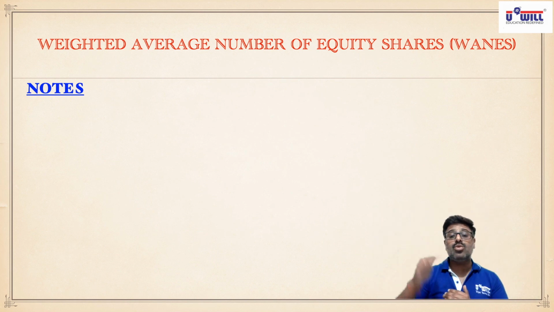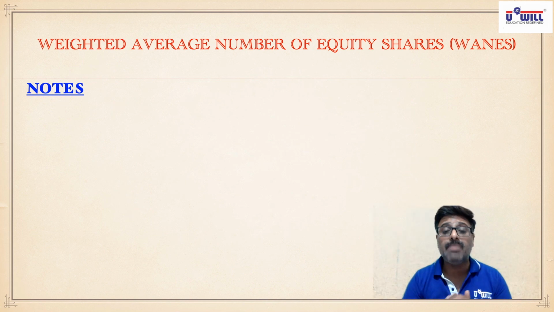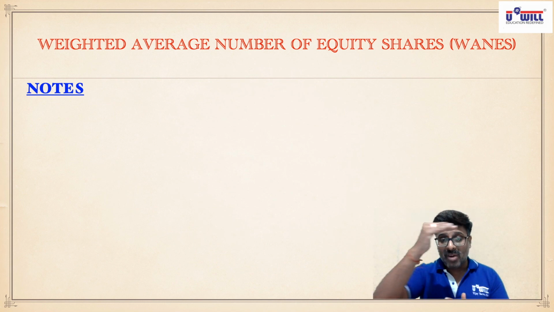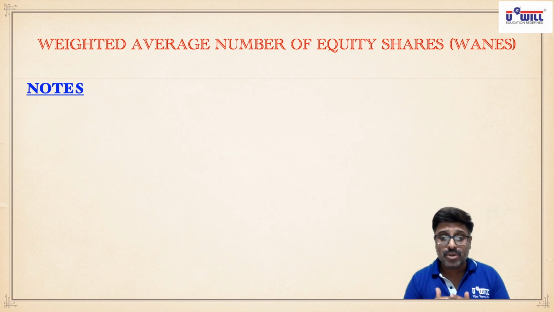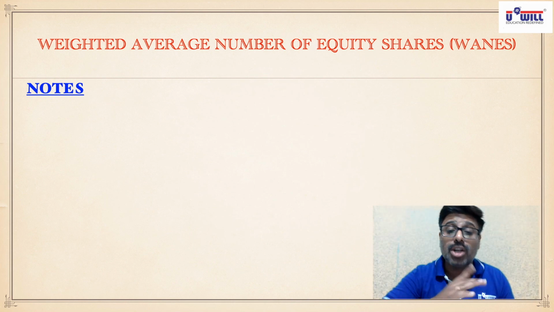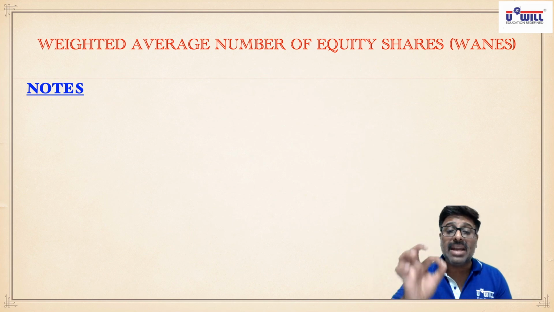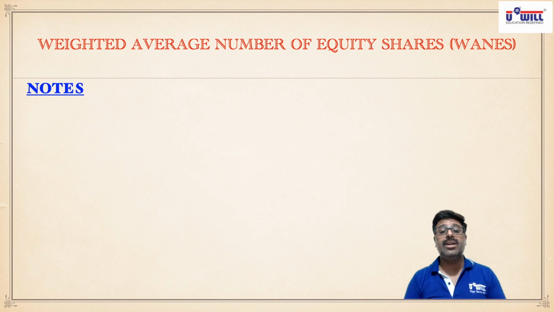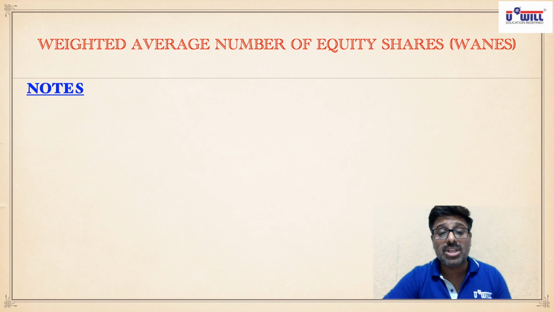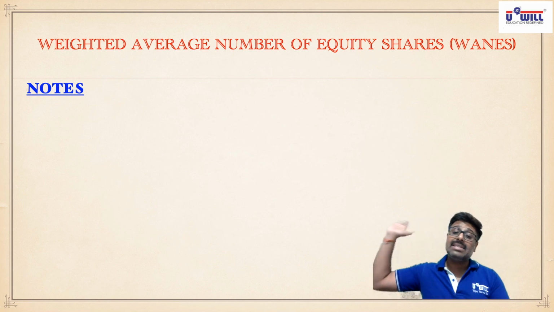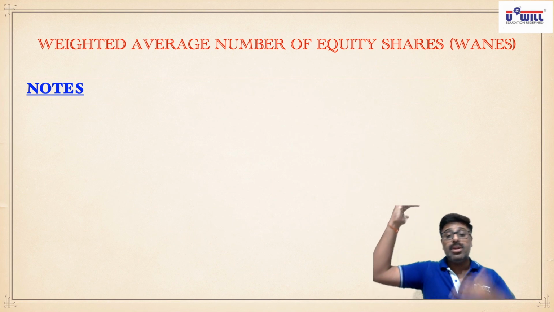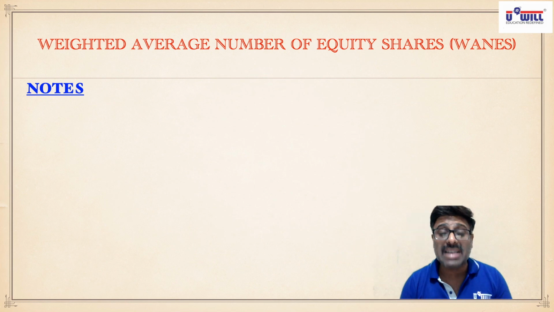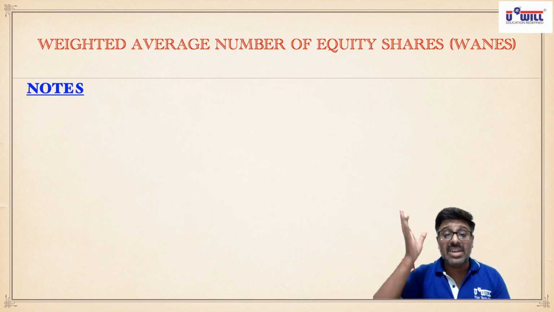The company's impression is going down in the form of earning per share, because profits remain the same while the denominator, the number of shares, increases, so EPS will fall. Without any fault, the company gets penalized in the form of earning per share. And if the company discloses that EPS to the shareholders, they will feel that last year the company's EPS was more, this year the company's EPS is less. The company's profits have gone down.